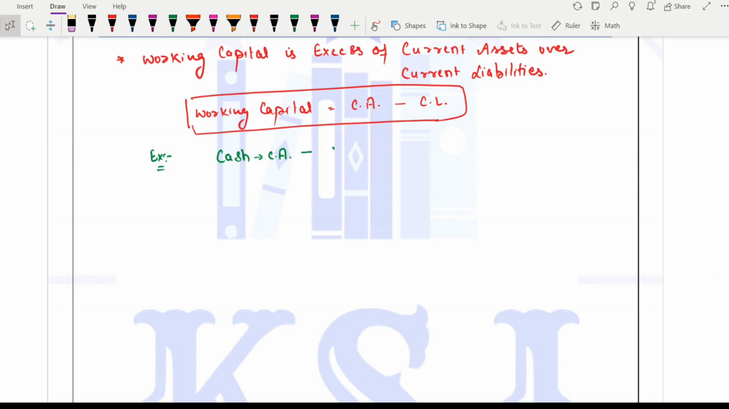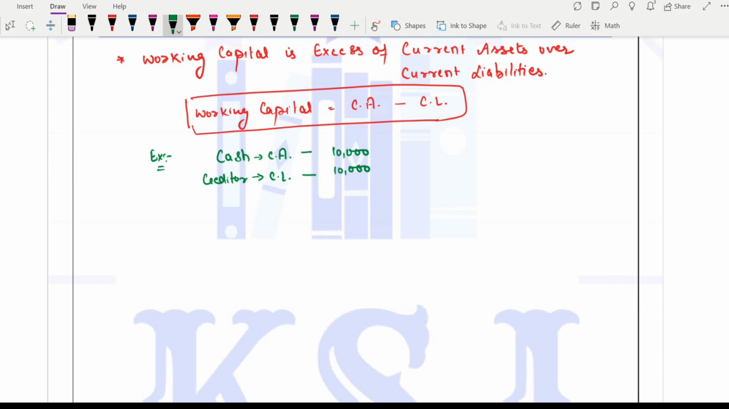Say you have a cash of 10,000 rupees in your pocket, right? There is a current liability, there is some creditor. Creditor is what? Current liability. There is a current liability or the creditor to whom you have to pay 10,000 rupees. You have 10,000 in the pocket in cash. You have a creditor to whom 10,000 is to be paid.